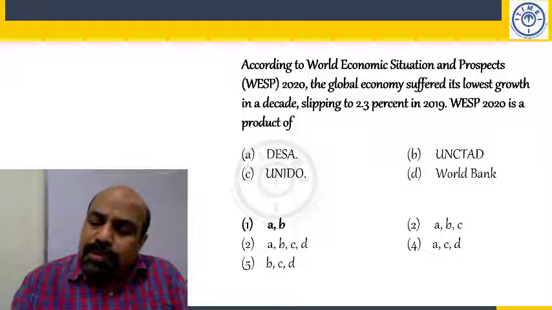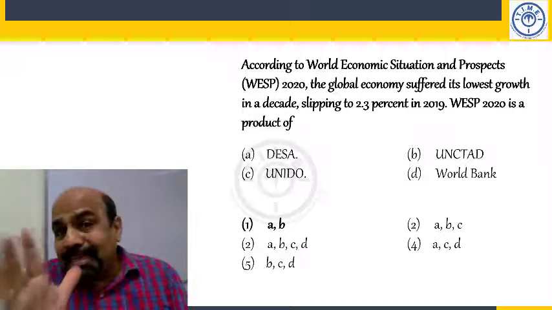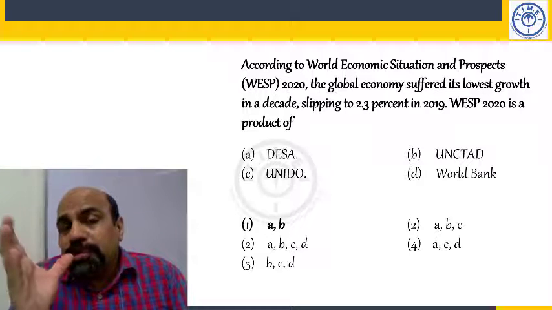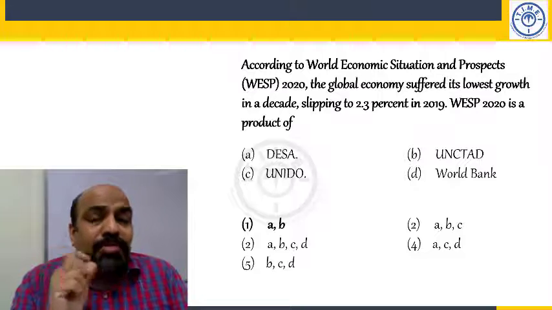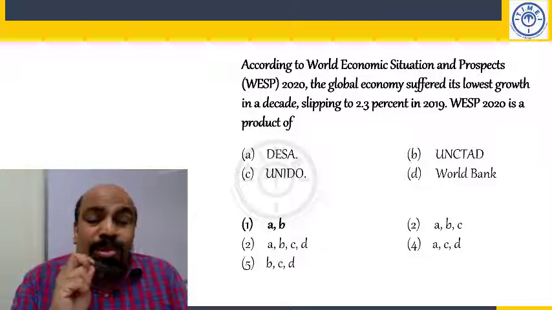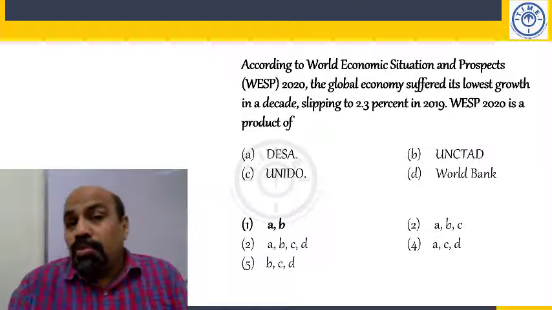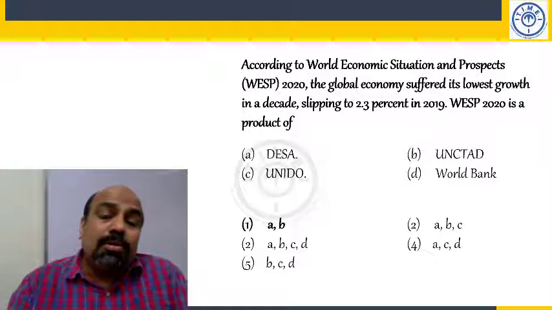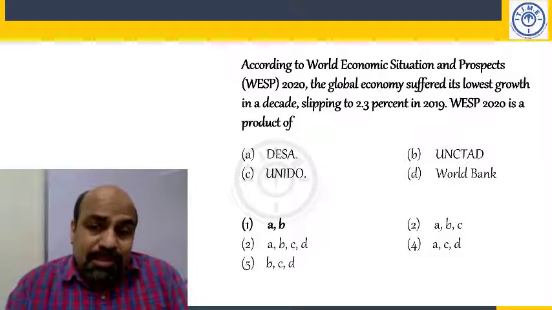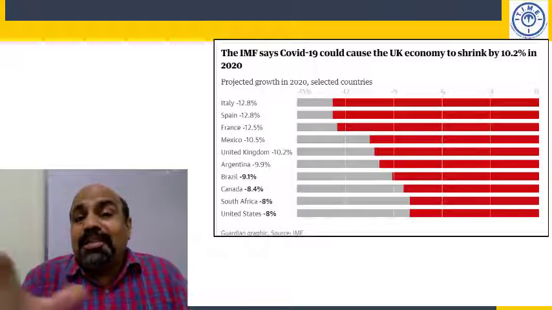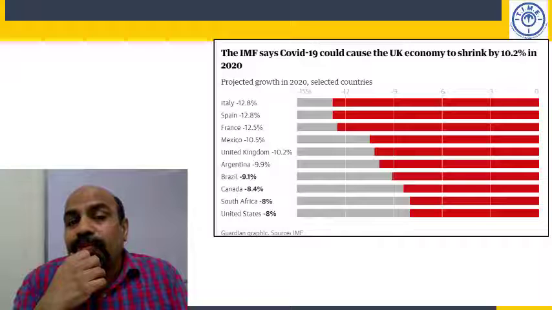This is last year's report, the 2019 report. Last year itself, global economic growth, because of the trade wars between America and China, because of a crash in oil prices, because of a lot of other factors, things had gone very, very bad. So the growth rate had gone down to 2.3%. World GDP went up only by 2.3%. Okay, but what is it likely to be this year? So I found this interesting graphic. Look at this. What does it say?